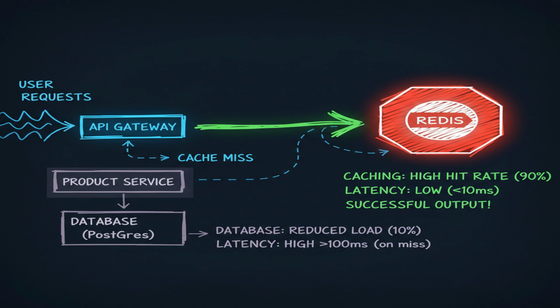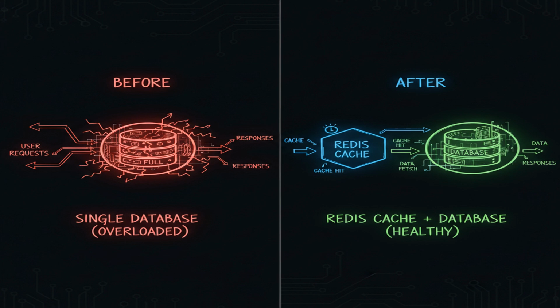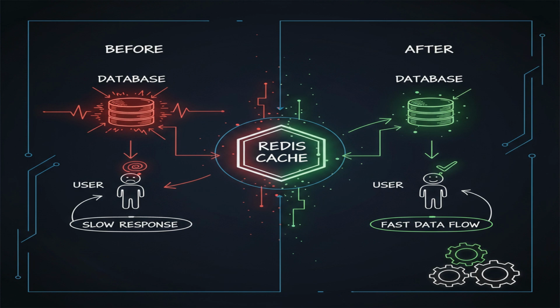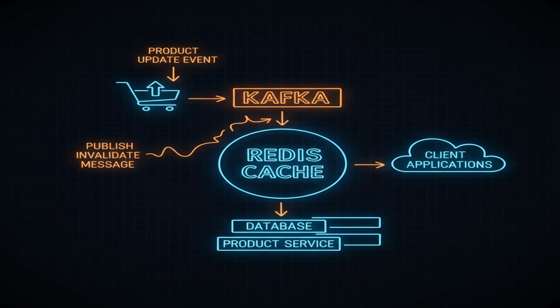Now that we've explored circuit breakers for resilience, let's delve into optimizing our data access patterns, specifically caching strategies, to minimize database load. Caching frequently accessed product details can dramatically reduce latency. With a read-through cache, the application first checks Redis for the product data. If it's a cache miss, the application retrieves the data from the database, populates the cache, and then returns the data to the user. This ensures that subsequent requests for the same product are served directly from the cache, reducing database load and improving response times.